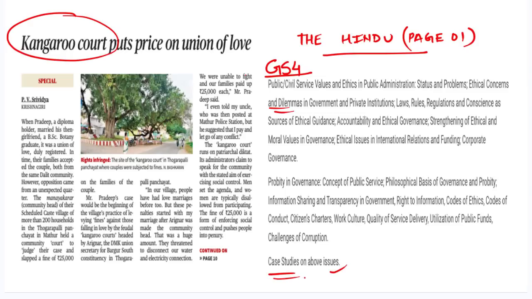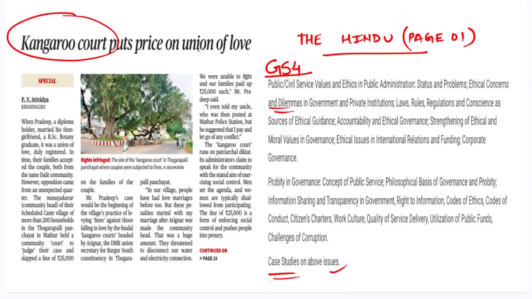We'll try to understand what case study can be suggested or what are the ethical issues that are emanating from this particular case. Now, the case relates to the issue of Pradeep, who was a diploma holder and married his then girlfriend, who was a botany graduate. The marriage was out of love and was duly accepted by their respective family.